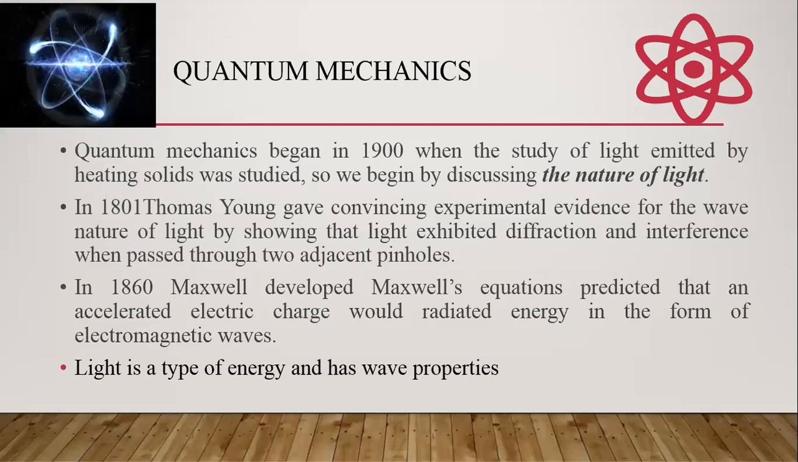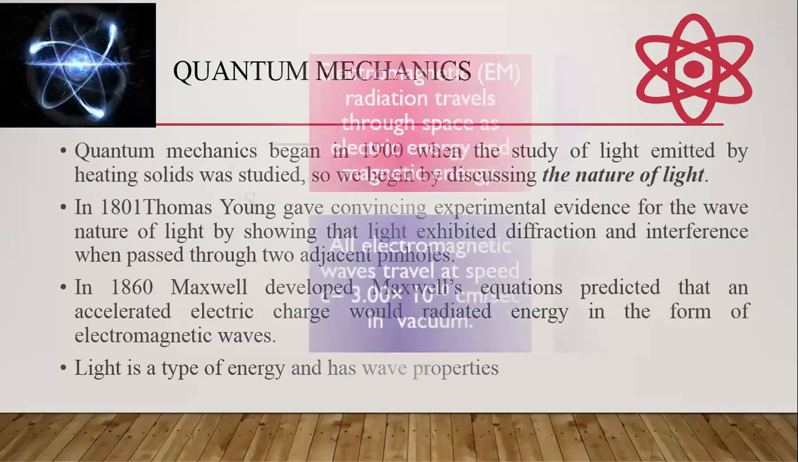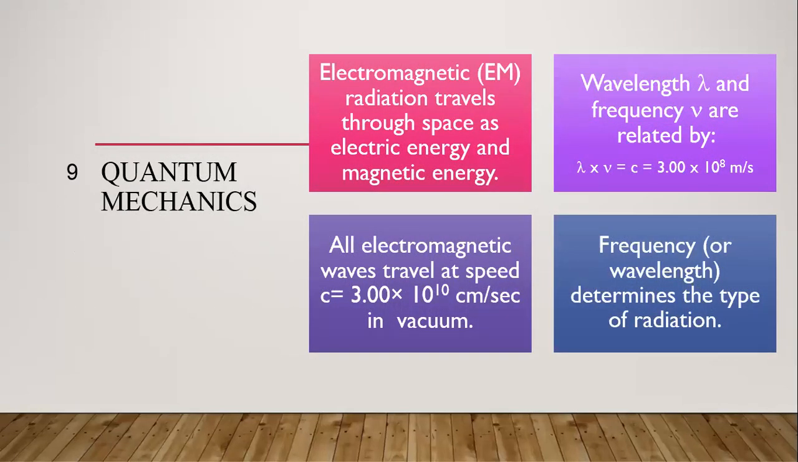So this is what light is: a type of energy that has wave properties. And then coming to c, electromagnetic radiation travels through space. It can travel through a vacuum also, in the form of electrical energy and magnetic energy. Every electromagnetic wave travels with the speed of light, c, which is equal to 3 into 10 power 8 meter per second, or 10 power 10 centimeter per second, in vacuum.